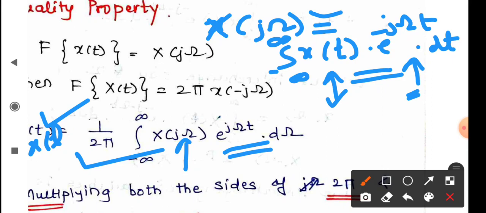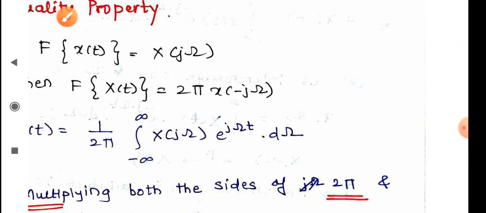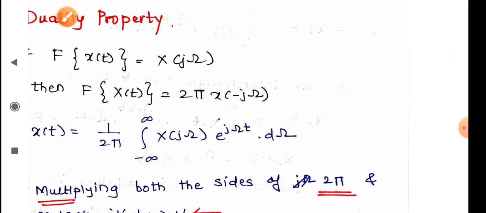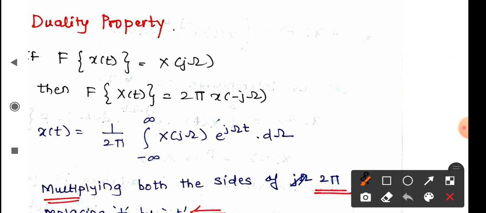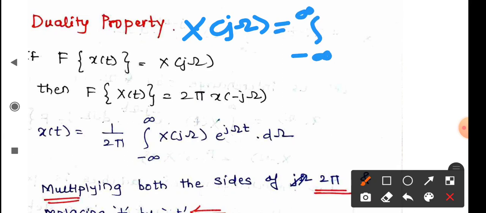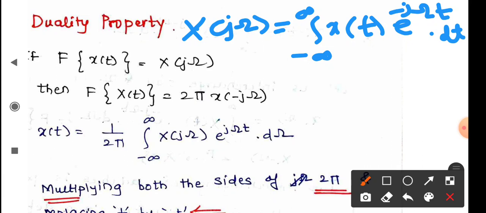Now, if I observe these two equations, let me write it clearly so that you can see all the equations on one side. The equation of my Fourier transform, the analysis equation, is integration from minus infinity to infinity x of t e raised to minus j omega t dt. If I observe this equation and the synthesis equation, they are almost of the same form.